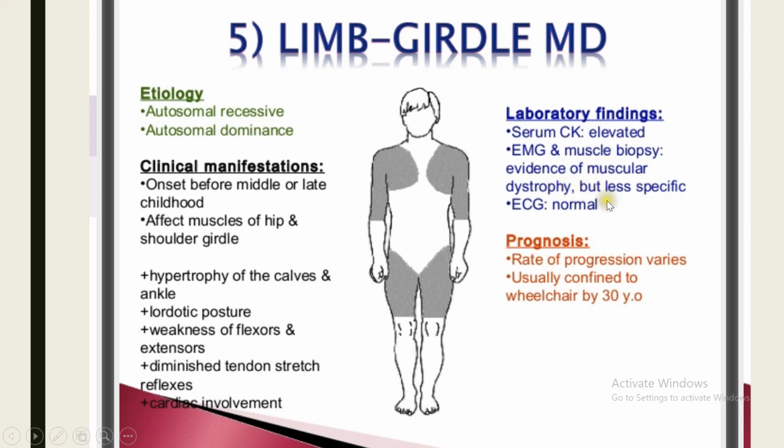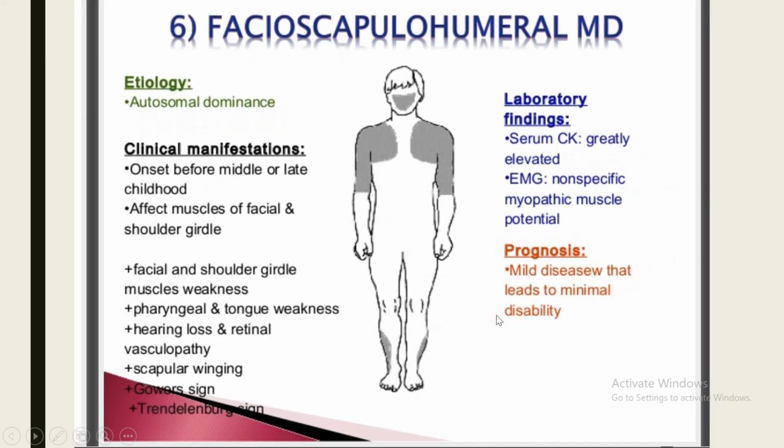So what are the important differential points between Duchenne and Becker muscular dystrophy, both X-linked muscular dystrophies, both affecting males? Age of onset in Duchenne is early, 2 to 5 years, while it is late, 8 to 10 years, in Becker. Duchenne is more common, as I discussed; Becker is less common. Progression is rapid in Duchenne muscular dystrophy, while it is slow in Becker. Intelligence is subnormal in Duchenne, it is normal in Becker. Life expectancy is 15 to 20 years versus 25 to 30 years.